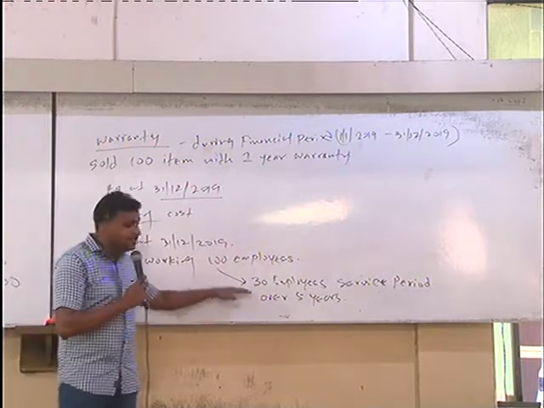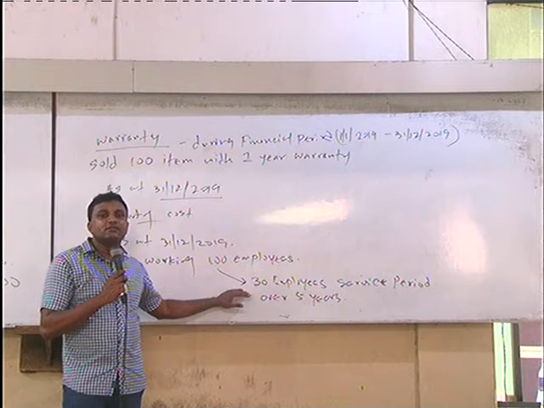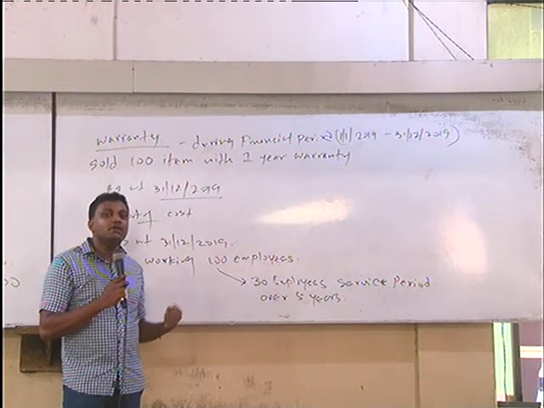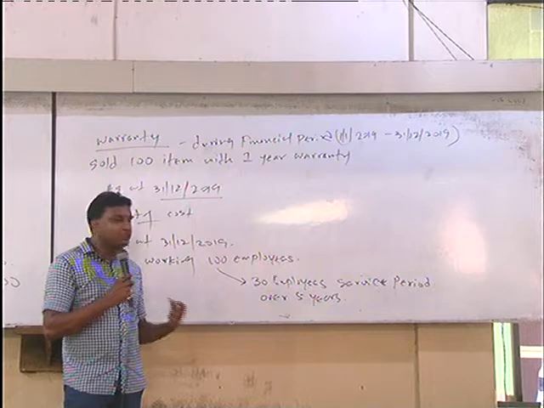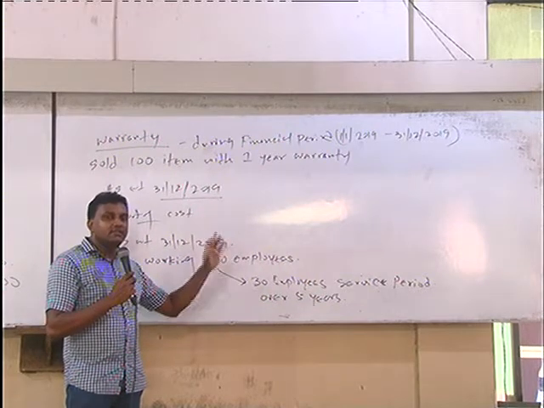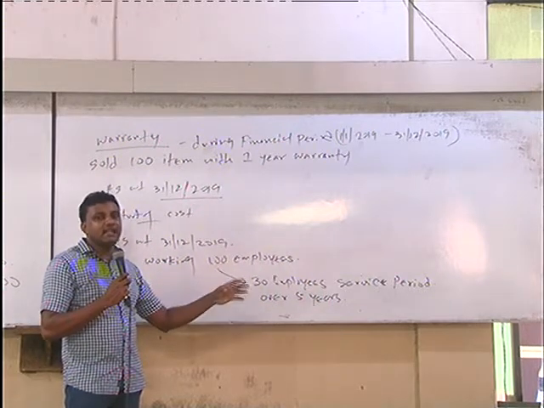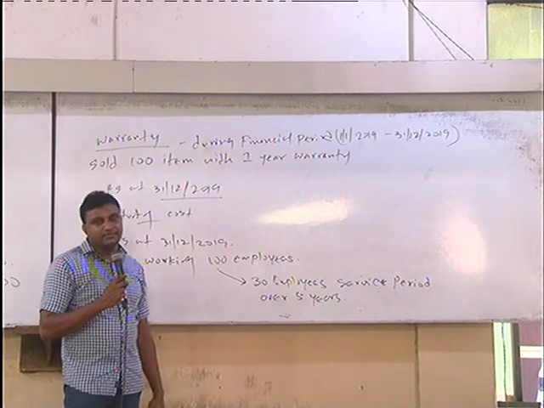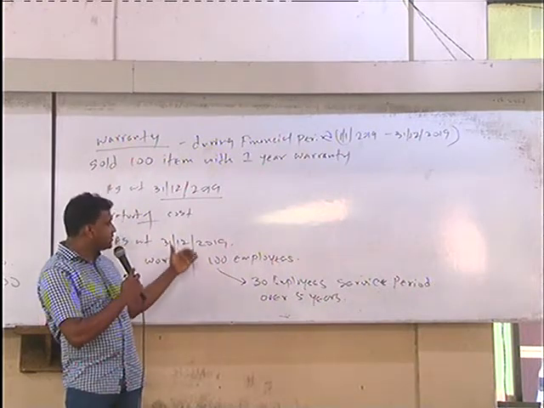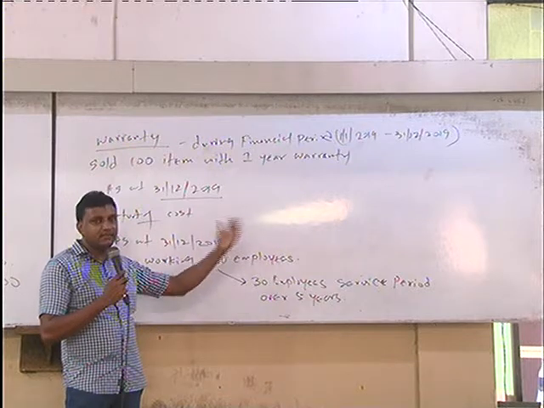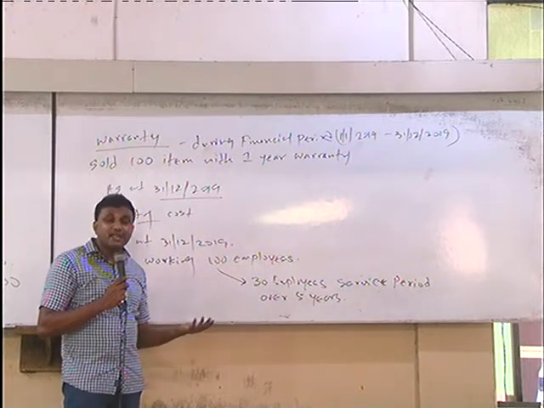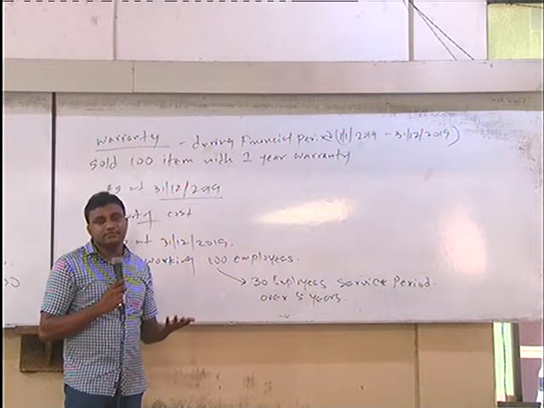But the time and the amount are not clear. That is the problem. Currently we have the obligation to pay gratuity for the 30 employees, but the condition is they should resign or retire, then only we pay. At any date after 31st December they retire, we have to pay the gratuity, but the amount and the time are not sure.